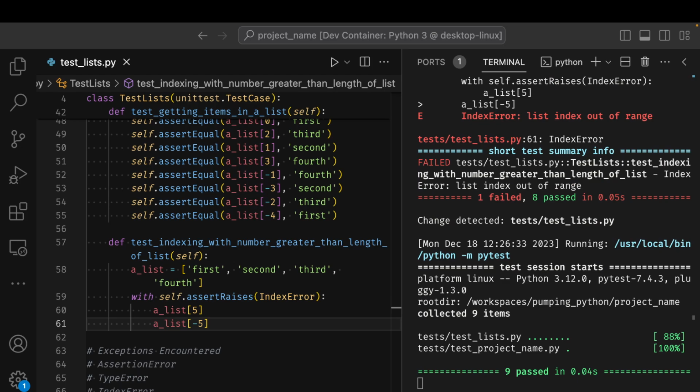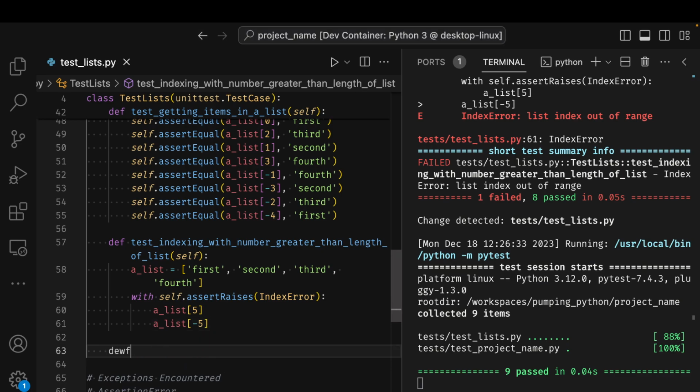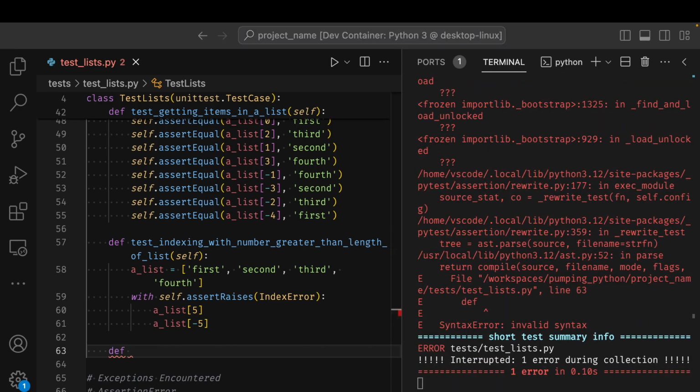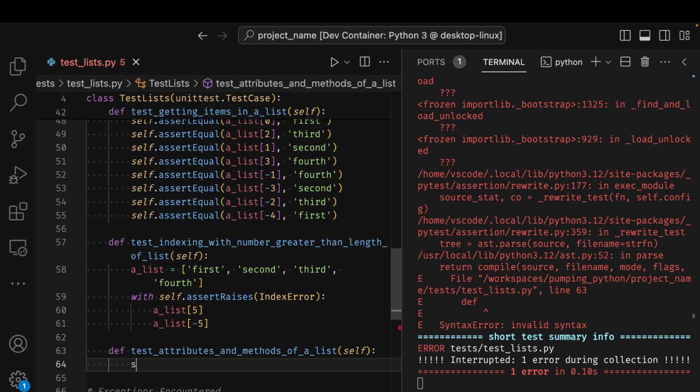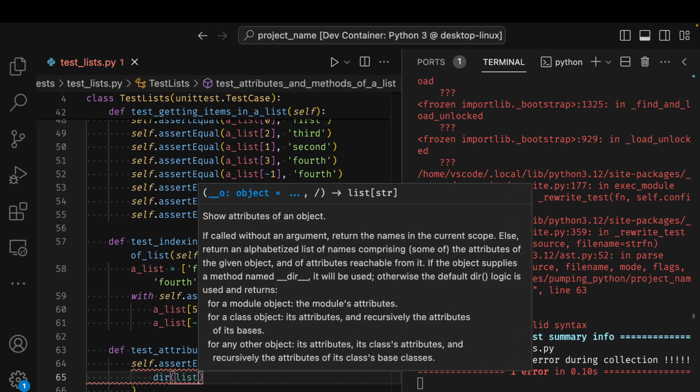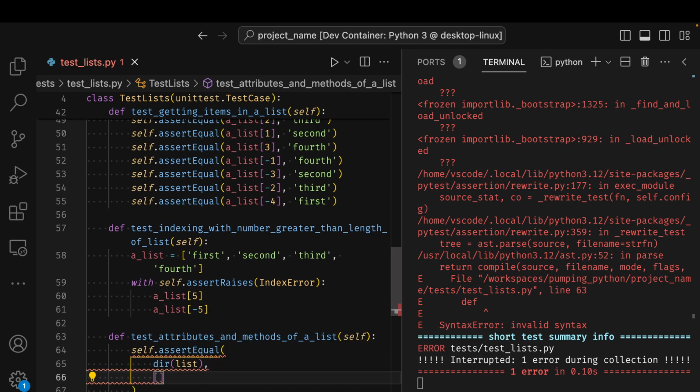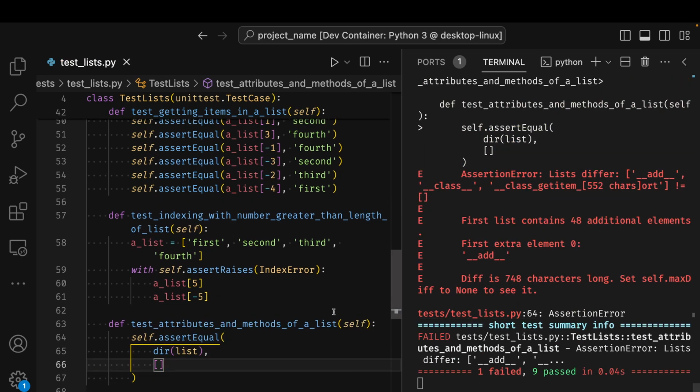Now, if I want to view the attributes and methods of a list, I can do that with the dir keyword. This is also covered in the video on classes. I add a test, define test attributes and methods of a list. Let's say self.assertEqual dir list, and I get an error.